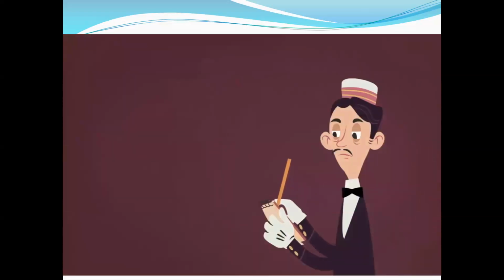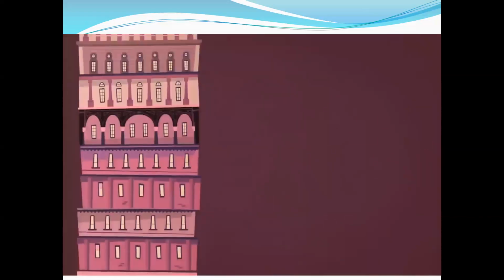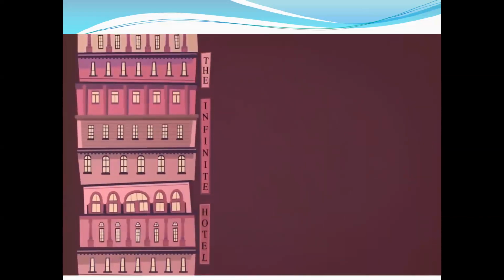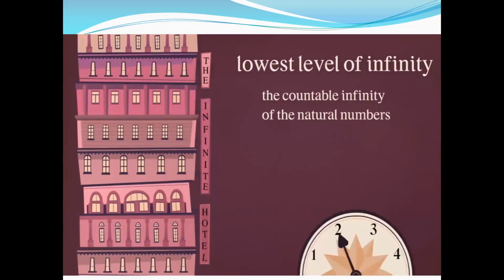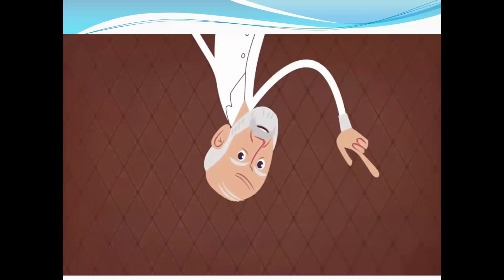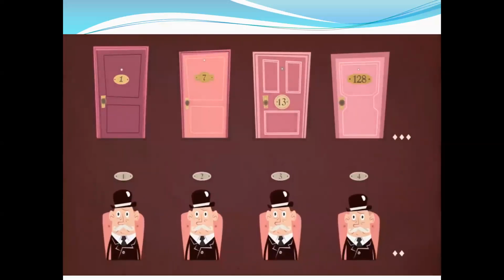The night manager's strategies are only possible because while the infinite hotel is certainly a logistical nightmare, it only deals with the lowest level of infinity, namely the countable infinity of the natural numbers, 1, 2, 3, 4, and so on. Georg Cantor called this level of infinity Aleph 0. We use natural numbers for the room numbers as well as the seat numbers on the buses.